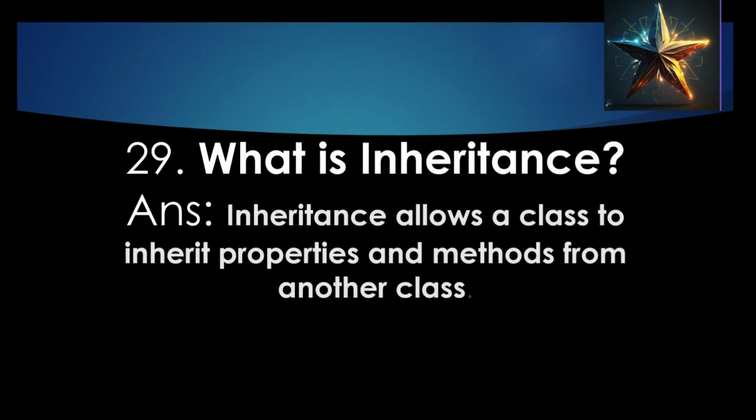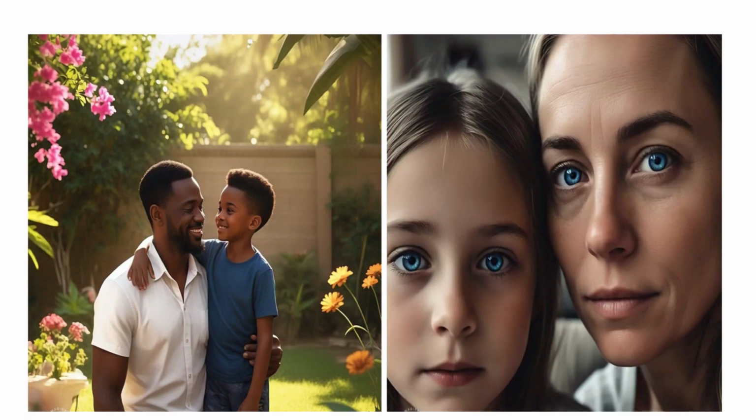What is inheritance? Inheritance allows a class to inherit properties and methods from another class. You can think of how children inherit traits from their parents. For example, a child may inherit physical traits like eye color, hair color, and height from their parents. Similarly, children may also inherit behavioral traits or abilities such as ability to sing or run fast from their parents.